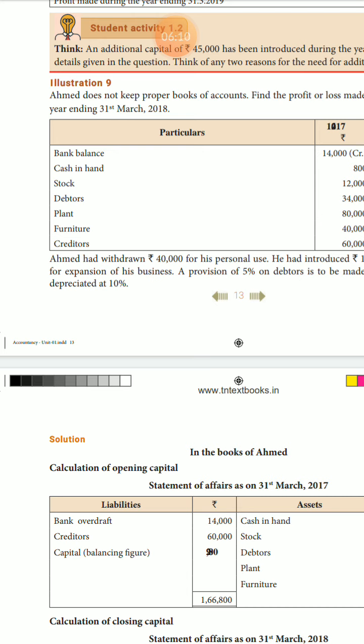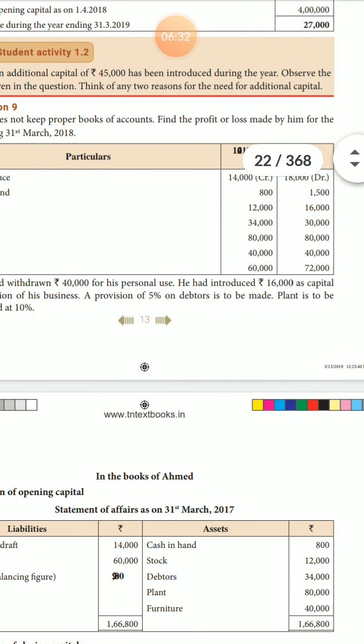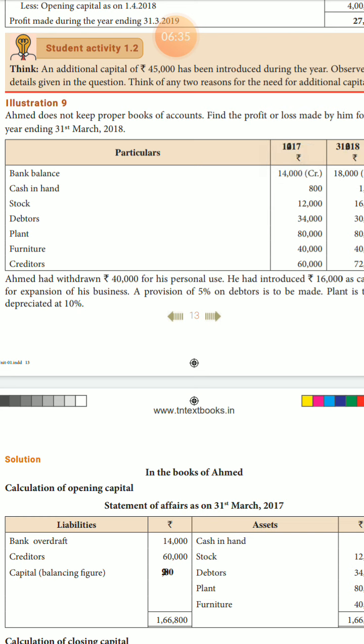Next one, you calculate closing capital. Next one, new page. Turn to the next page, at the top of the column: statement of affairs as on 31st March 2018. This date's amounts only you use.